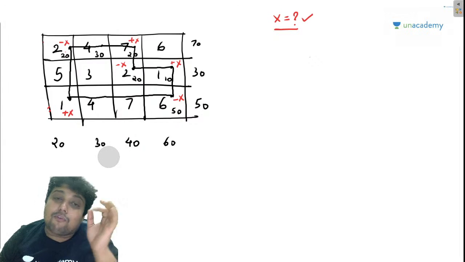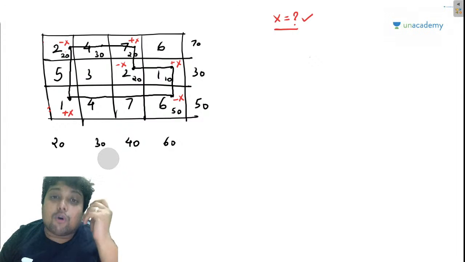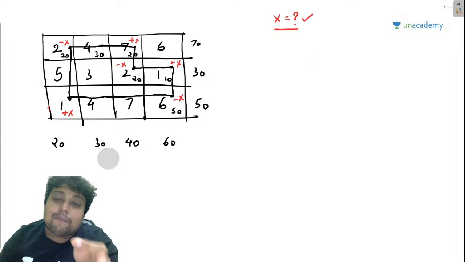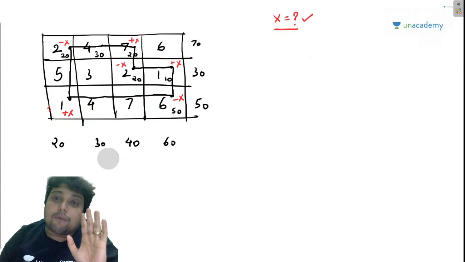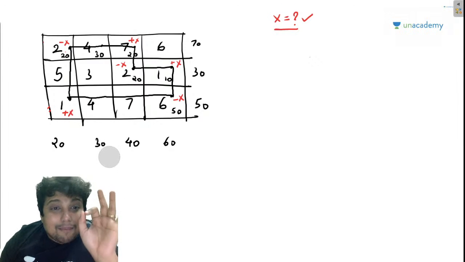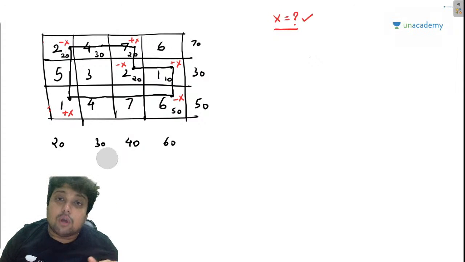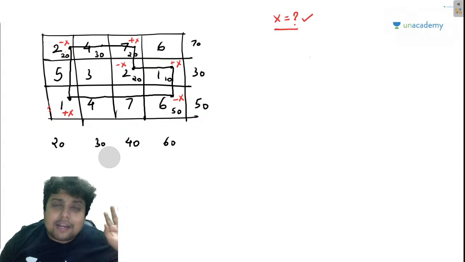Or, more easily, I would have taken the 630 solution, straight away performed the optimality test, and proven to you that the solution is optimal. My job would have been over. But I am making all the efforts so that I can explain this to you. I hope you people are getting my point, right?